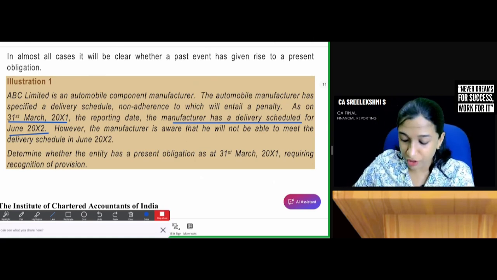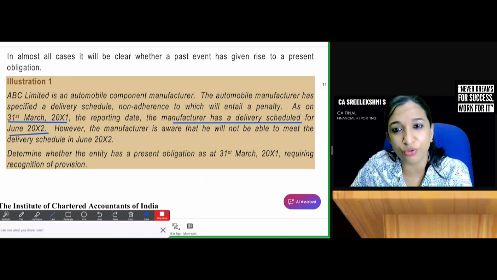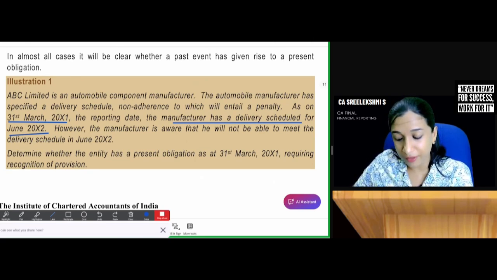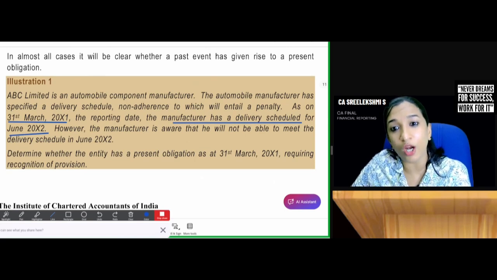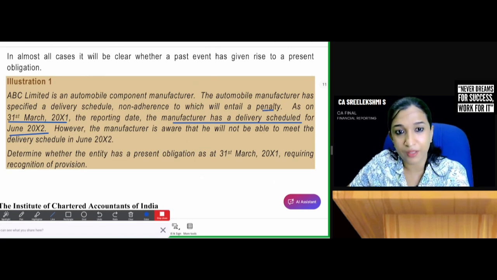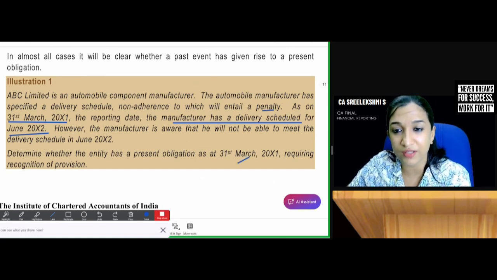However, the manufacturer is aware that he will not be able to meet the delivery schedule in June 2012. He is sure that he will not be able to meet the delivery schedule. In such a case, you will be having a penalty. So, whether the entity needs to create provision on 31st March 2011, not required.